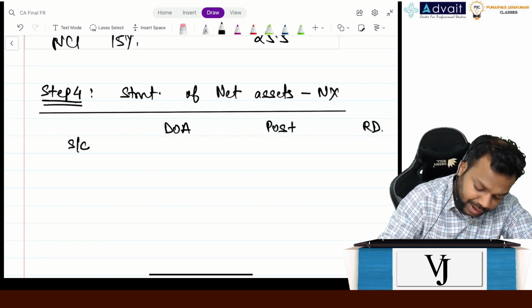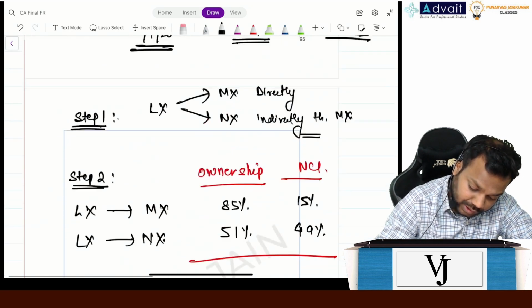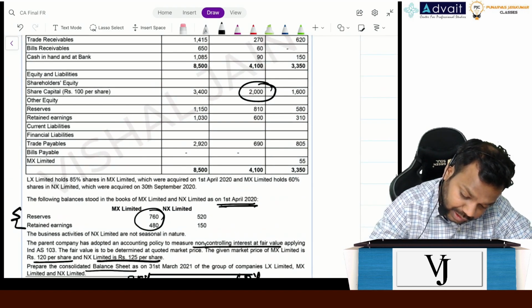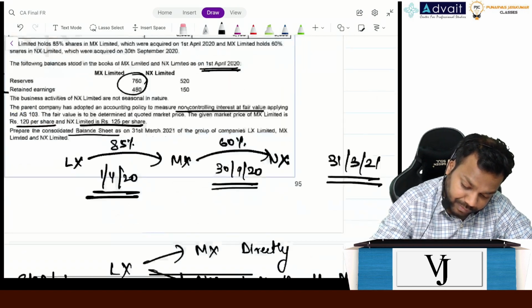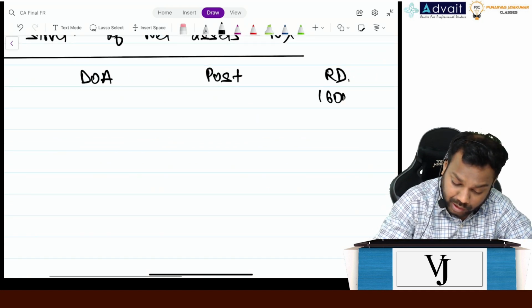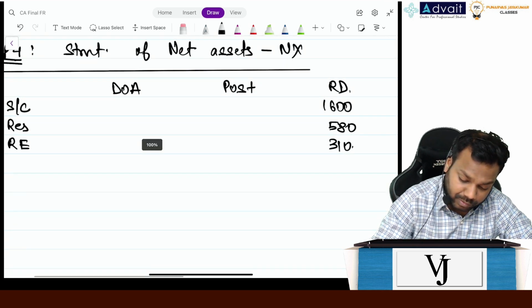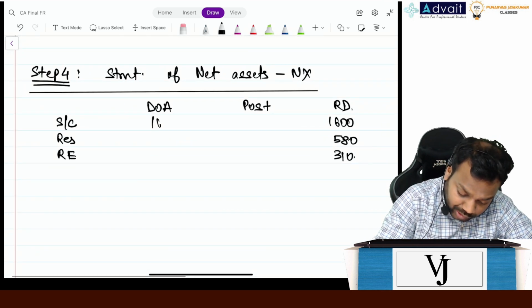So share capital, reserves and retained earnings. What is the share capital? 1600, 580 and 310. Now assuming there is no issue of shares, it is 1600 here.